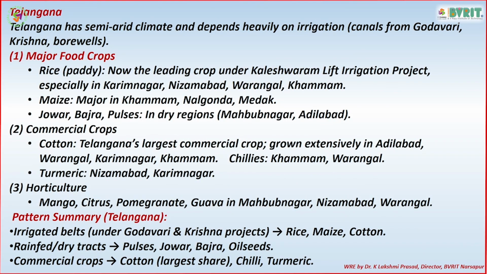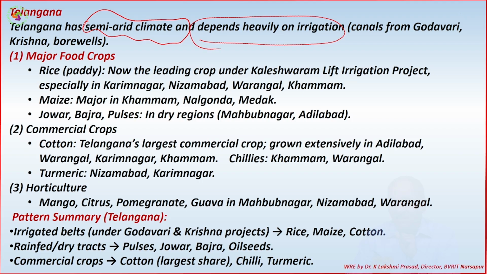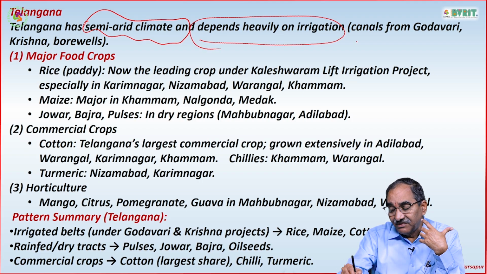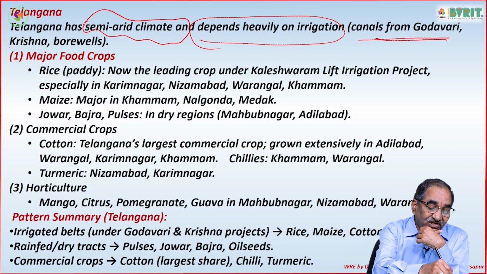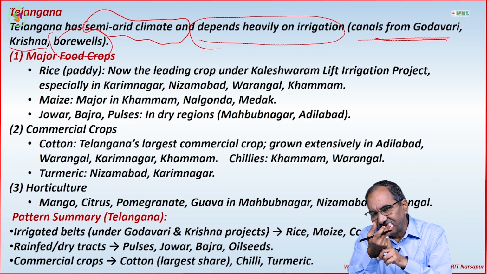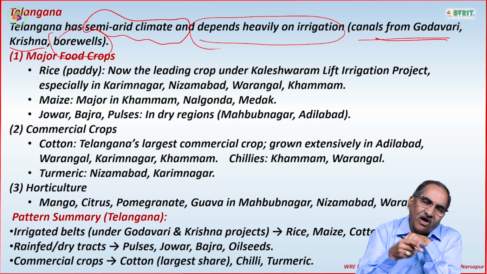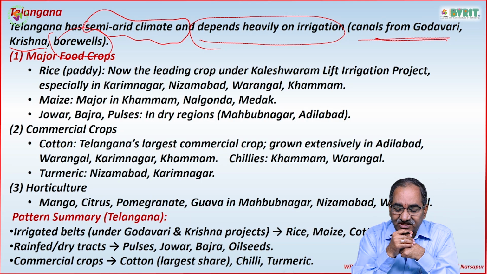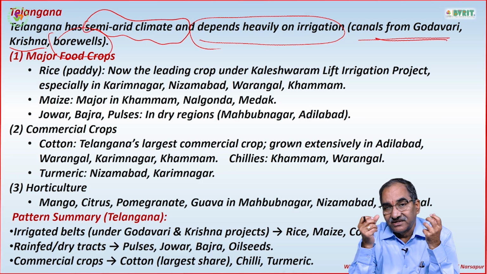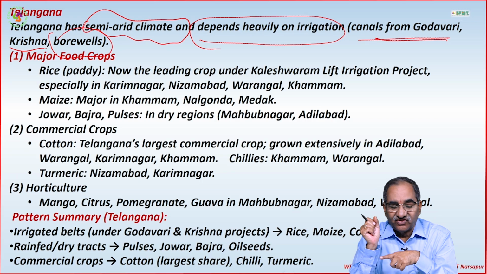Telangana has a semi-arid climate actually. Please remember, it is a semi-arid climate, depends heavily on irrigation. Maybe canals from Godavari, Krishna or bore wells. Three options. Canals which are coming from Godavari river, Krishna river or bore wells. This entire Telangana depends heavily on the irrigation water.